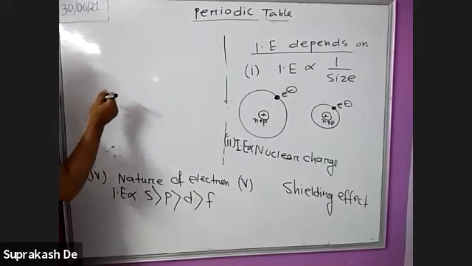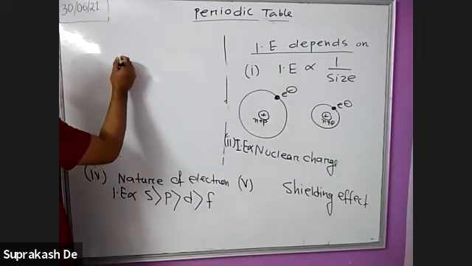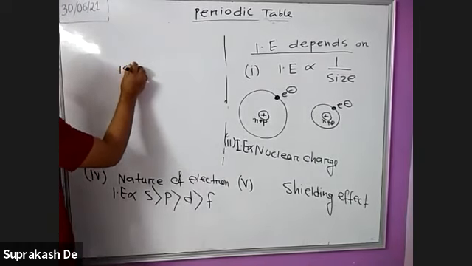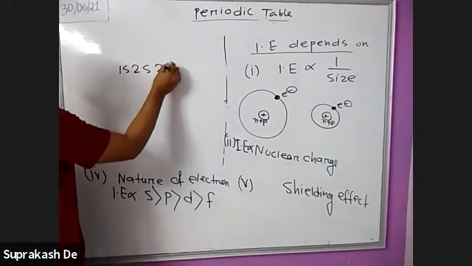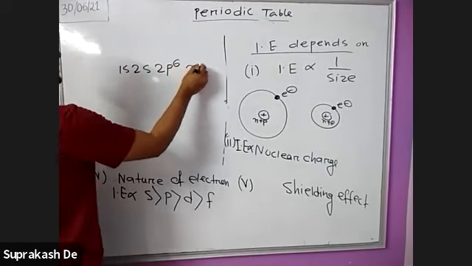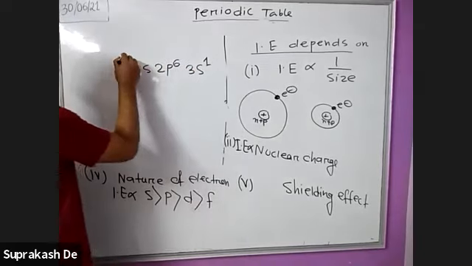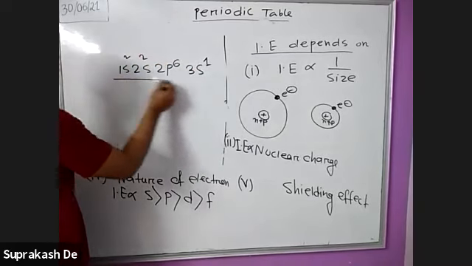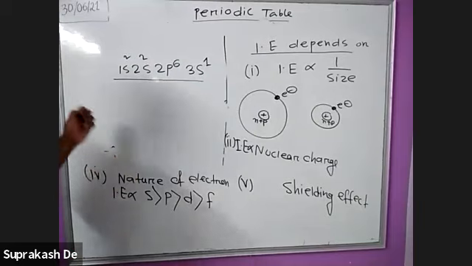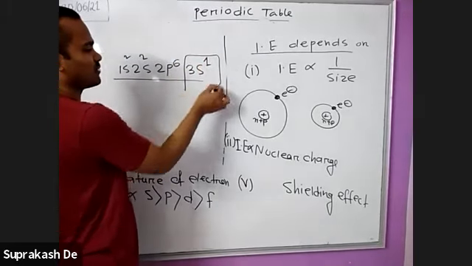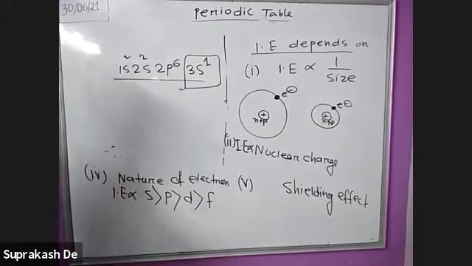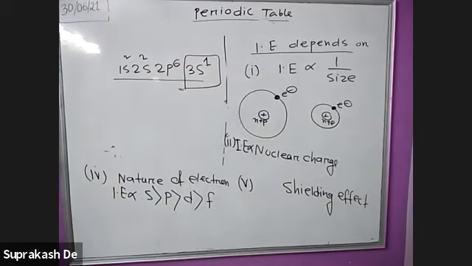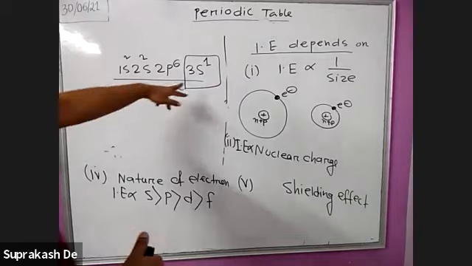I am doing this on an electronic configuration: 1s2, 2s2, 2p6, 3s1. Suppose I write this configuration. The outermost is 3s1. According to the concept of ionization energy, you have to remove the outermost electron, the 3s1 electron.